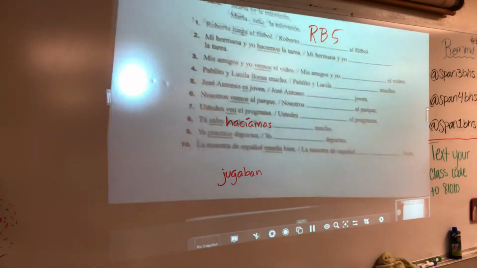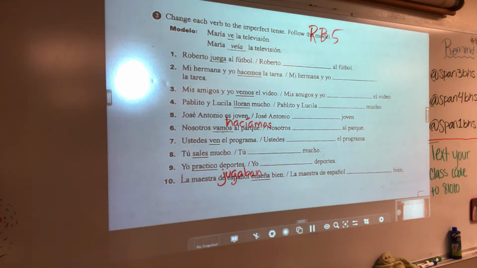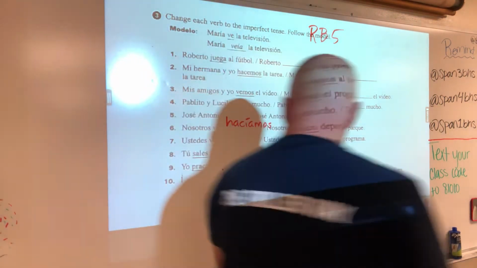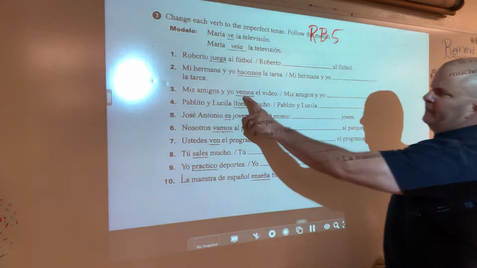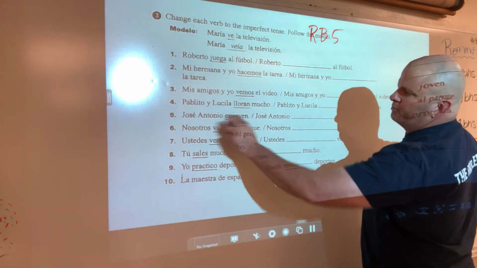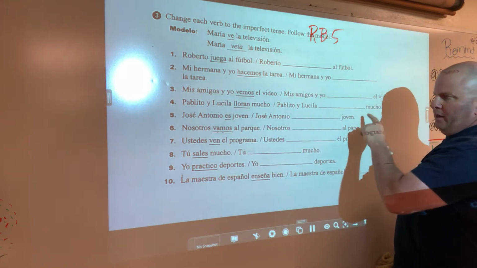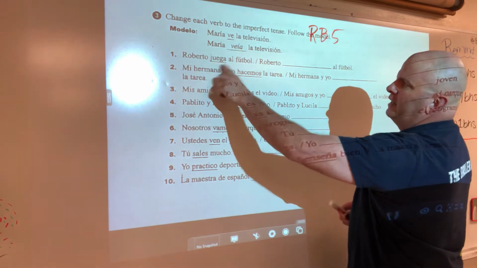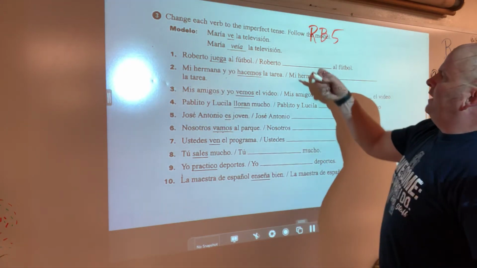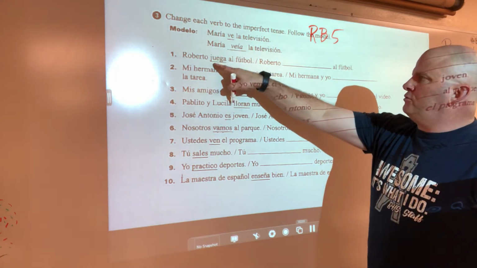Okay, here's actividad 3. This one, I'll leave the RB5 up there. This one gives it to you in the present tense in the first part of the sentence, and then it's asking you to now write it in the imperfect. Okay, so again, juega comes from jugar, and so in the present tense you stem change the U to UE,